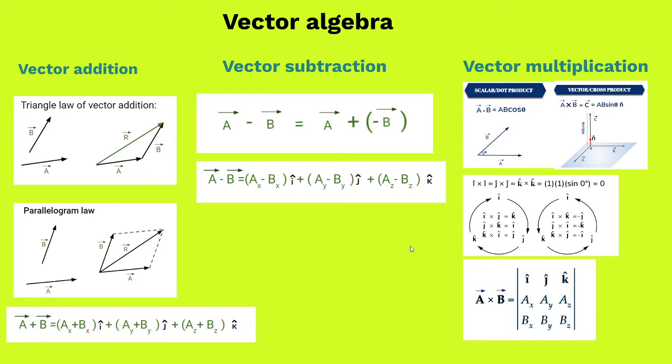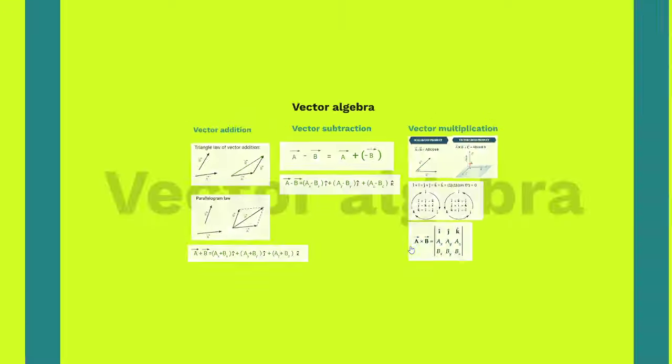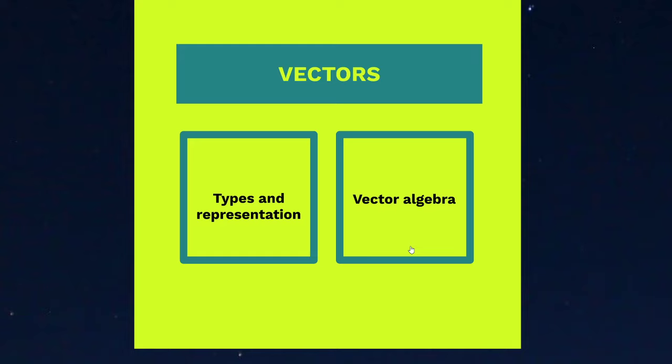When we tried to do vector addition, we were trying to replace multiple vectors by a single vector, which will do the same job as is done by the multiple vectors. Similarly, sometimes we'll need vector subtraction whenever we try to find the change in a particular quantity. Similarly, vector multiplication will result in different results. The only thing I can say as of now is that we will come across quantities like work and torque when we take dot products and cross products into account. So do watch the videos to understand how vectors and vector algebra work.